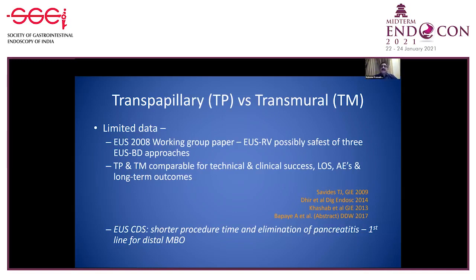However, there is a recent change in thought processes with more experience coming through. EUS choledochoduodenostomy has a shorter procedure time and eliminates the important problem of pancreatitis. It is emerging as the first line management for distal malignant biliary obstruction.